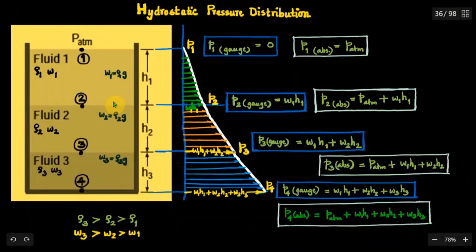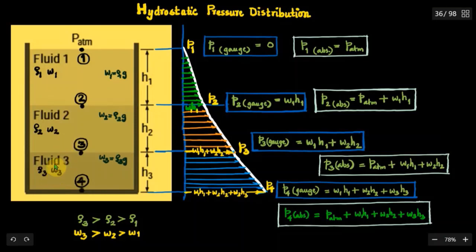Now let us discuss the hydrostatic pressure distribution in a 3 fluid system. So we have a container that contains 3 incompressible fluids, say liquids: fluid 1 having density rho 1 and specific weight W1, fluid 2 with density rho 2 and specific weight W2, and fluid 3 with density rho 3 and specific weight W3.